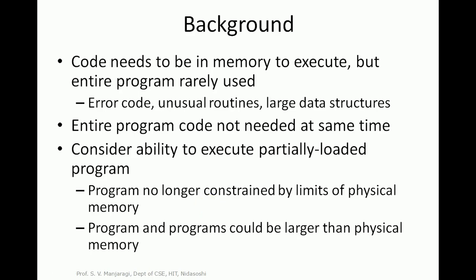So we know that in the computer system, if you want to execute a program, the program must be brought from secondary storage device like hard disk to main memory or primary memory, because the CPU can get the instructions, or it can interact with only primary memory or main memory, not with the secondary storage. Hence, it is necessary to bring a program from the disk to main memory. Then that program is going to be executed by the CPU instruction by instruction by taking the instructions from the main memory. But there are some difficulties you may face here in this particular approach.